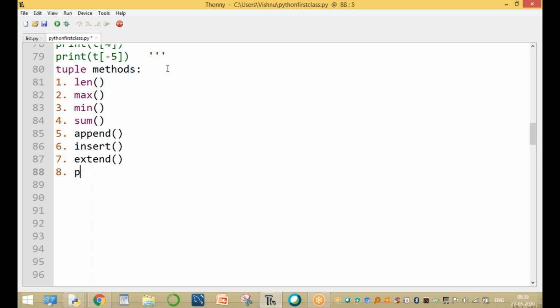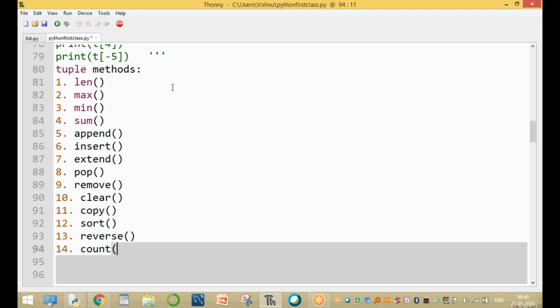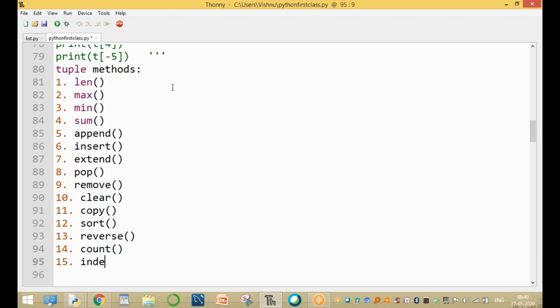The eighth one is the pop method. The ninth one is the remove method. The 10th one is the clear method, the 11th one is the copy method, and the 12th one is the sort method. Next one is the reverse method. Another one is the count method, and the 15th one is the index method. These are the different methods in lists.